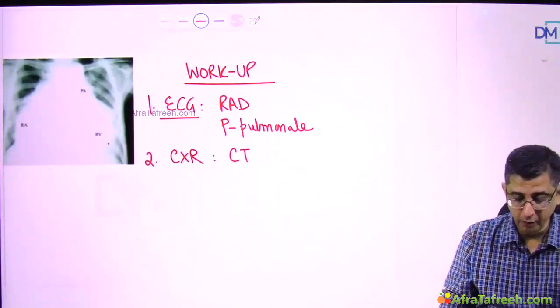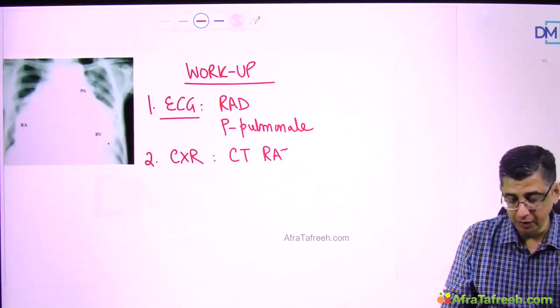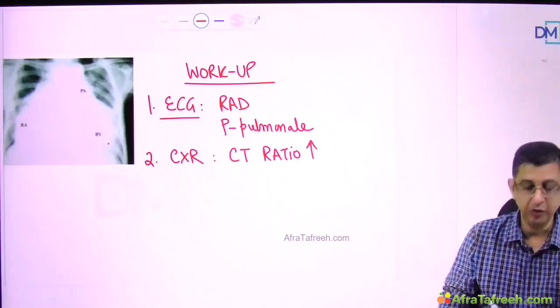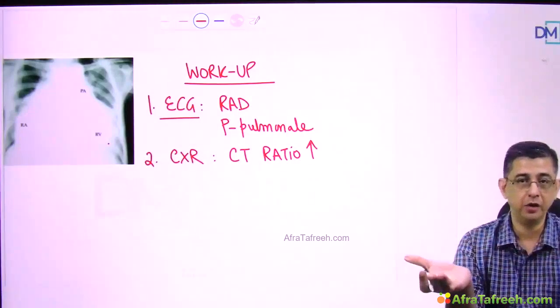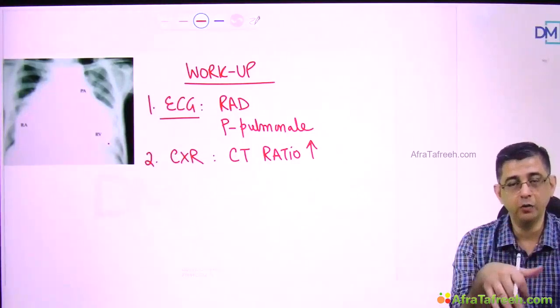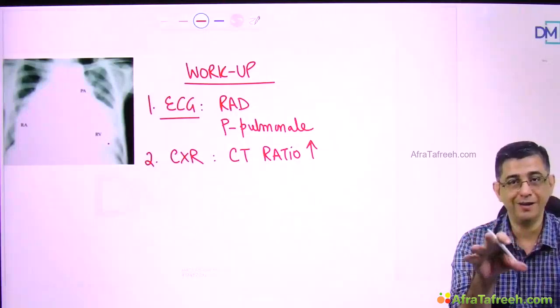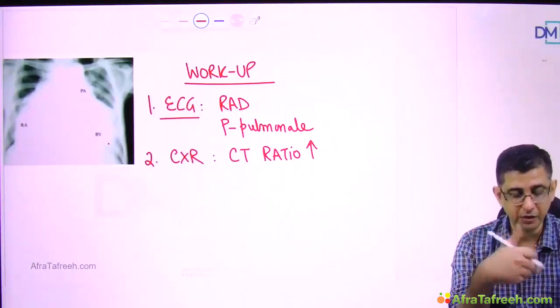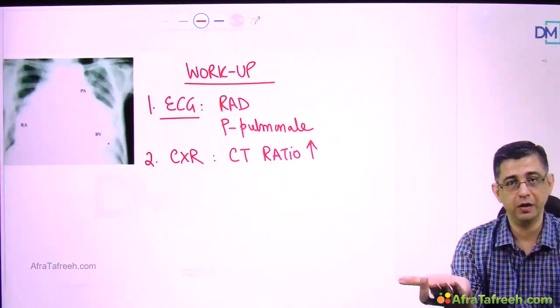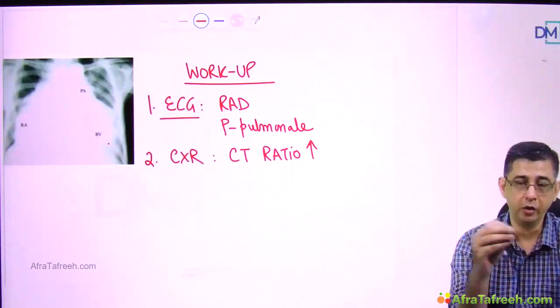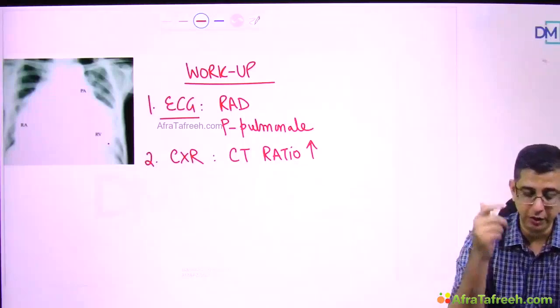One, you will definitely have a cardiomegaly. The CT ratio of the patient could be increased. Now, why is the CT ratio increased? It could either be due to right ventricular failure, or it could be dilated cardiomyopathy which has resulted in a functional TR. So by X-ray we can't pinpoint the exact cause, but speculation is one reason why the heart is enlarged is there's a failure of the heart. Second reason is that the etiology behind this could be cardiomyopathy, so the CT ratio is more.